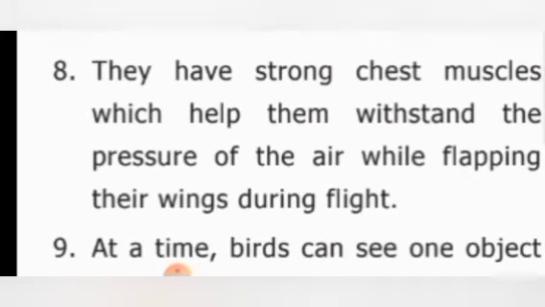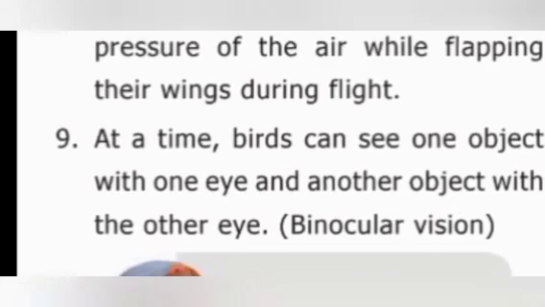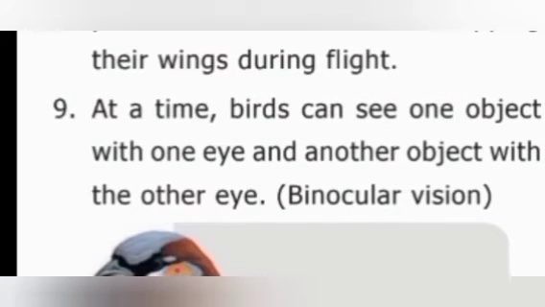And also at a time, birds can see one object with one eye and another object with the other eye, and this is called binocular vision. We too have two eyes, but we are not able to focus on two things at a time, isn't it? We focus on one object at a time. But these birds are able to see one object with one eye and another object with the other eye, and that's why it is called binocular vision. Is it clear?